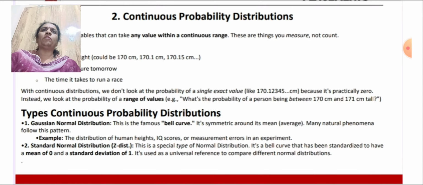Now, the second type of the continuous distribution is standard normal distribution, which is also known as the Z distribution. This is a special type of normal distribution. It's a bell curve that has been standardized to have a mean of 0 and a standard deviation of 1. It's used as a universal reference to compare different normal distributions.